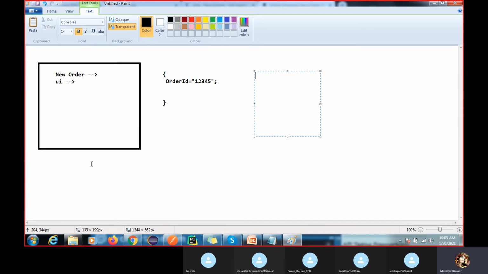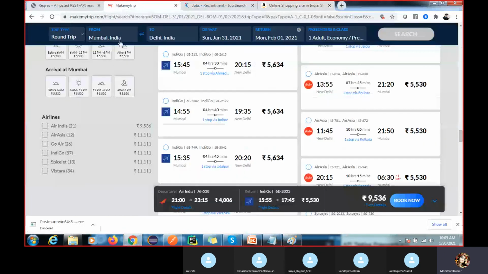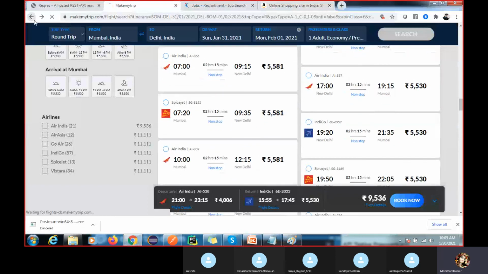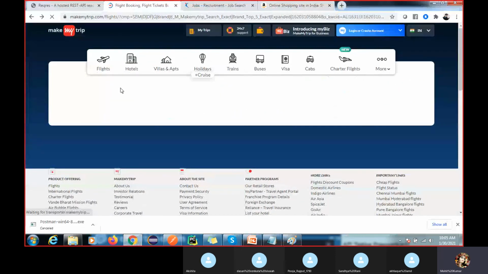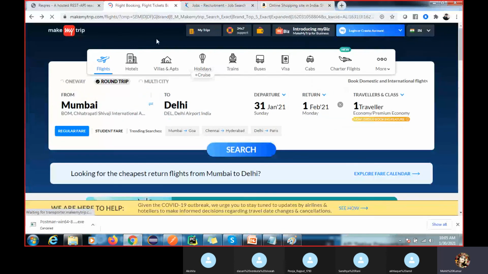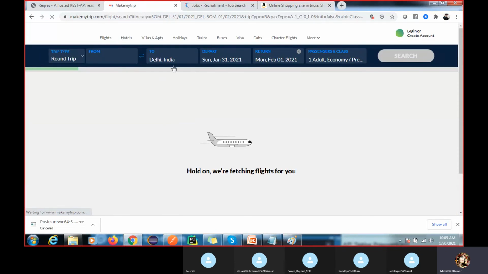Okay, so how does development happen with API testing? If you go to any website, like MakeMyTrip, right? If you search on MakeMyTrip for any flights, you can see, MakeMyTrip is a third-party website.